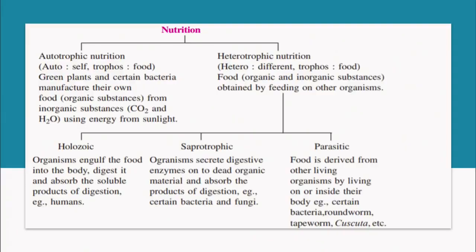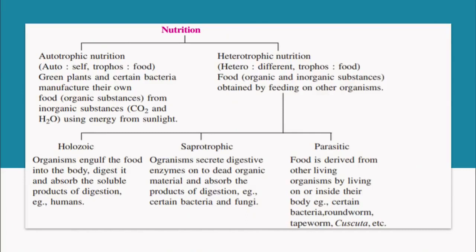Now, nutrition can be of two types basically, autotrophic and heterotrophic. Autotrophic means all the green plants. Auto means self and troph means food. All the green plants and certain bacteria manufacture their own food with the help of inorganic substances: carbon dioxide, water and sunlight. Green plants, you all know, contain a pigment which helps in capturing sunlight, and with the help of carbon dioxide and water they change it into the glucose molecule.